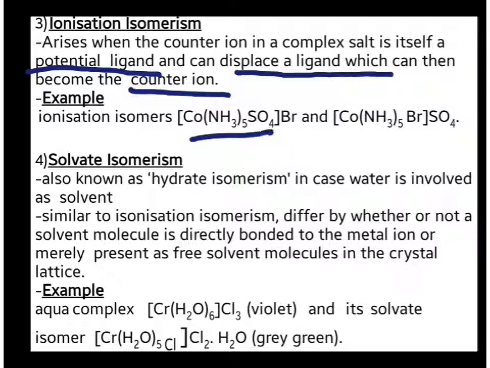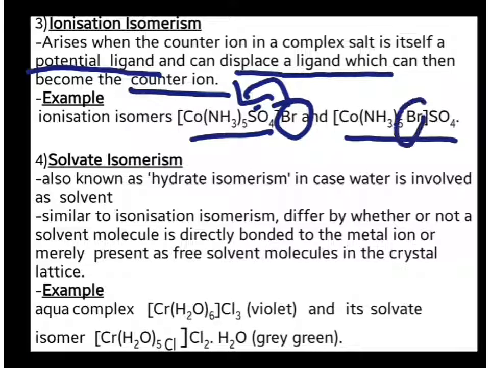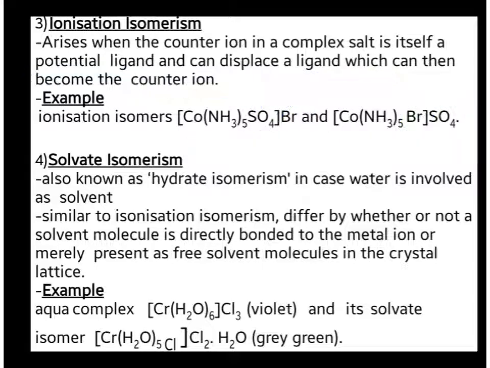These are the examples. Here the bromide ion is a counter ion, but it's a stronger ligand than sulfate, so it replaces sulfate. Br becomes a ligand and SO4 becomes a counter ion. This is ionization isomerism.